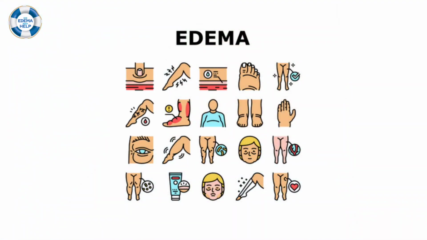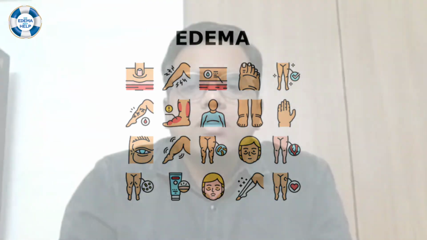Today, we are going to discuss a well-known topic, that is edema. Awareness about edema. What is edema? Edema is nothing but the accumulation of abnormal fluid under the tissues. It can be under the skin or any other organ like lungs, brain. As we name the organ, the edema can be named.